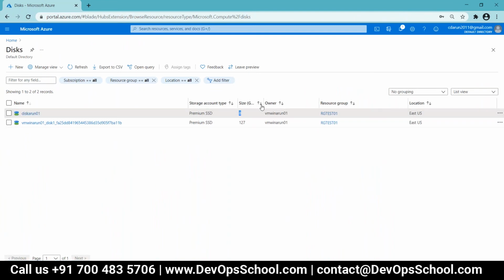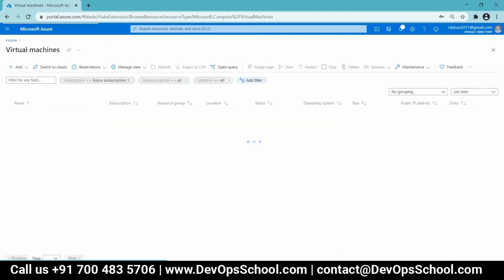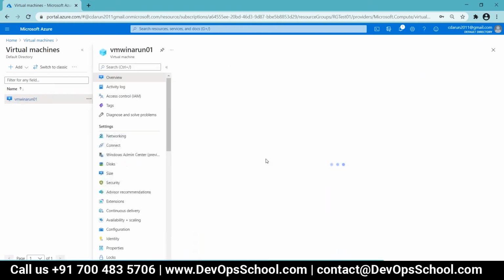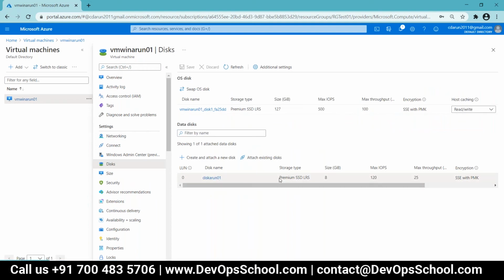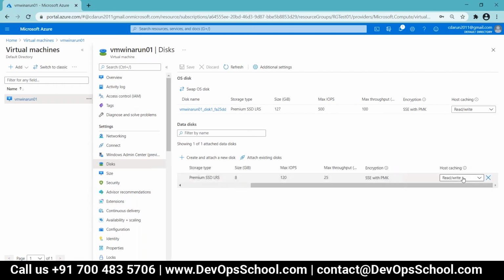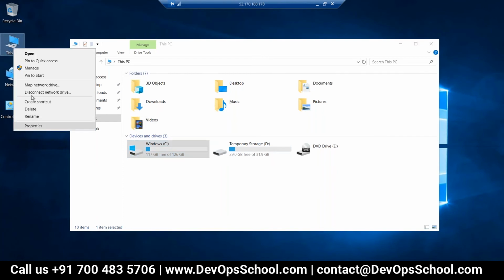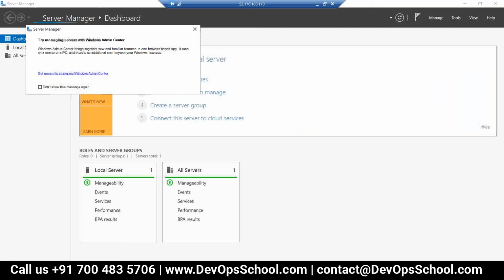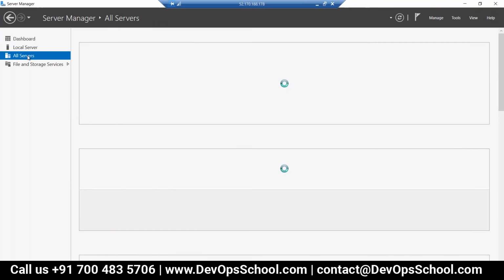And in the virtual machine, where is the disk? I attached this 8 GB one, because I have given host caching read and write. So I logged into the virtual machine, but I didn't find that 8 GB. I even tried with manage here. You can verify from the Azure portal only.